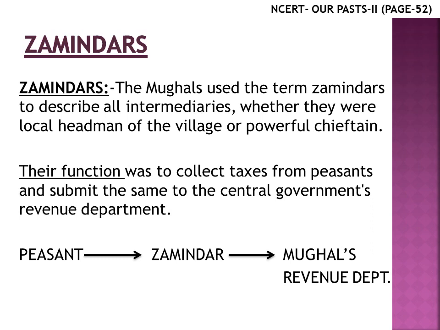But in some areas, zamindars exercised a great deal of power, and in case the Mughal administrators were exploitative, then they, along with the peasants, rebelled against the Mughal authority. And these peasant revolts became very common during the end of the 17th century, that means during Aurangzeb's reign.